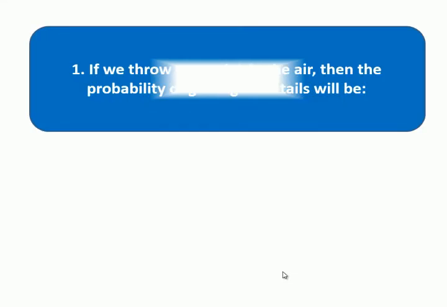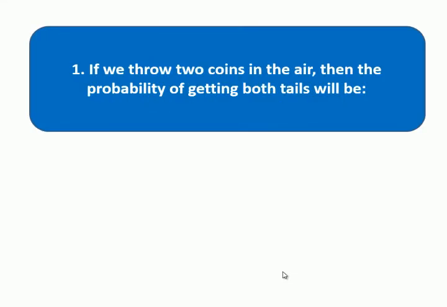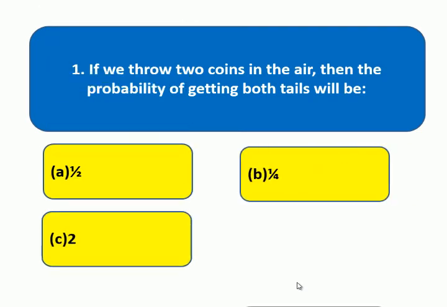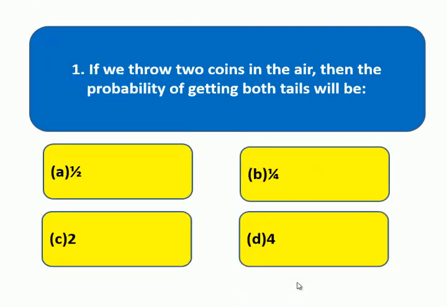Here is number 1. If we throw 2 coins in the air, then the probability of getting both tails will be. So your options are 1/2, 1/4, 2 or 4. So this is your probability sum. Identify the correct answer and write it down in your paper.